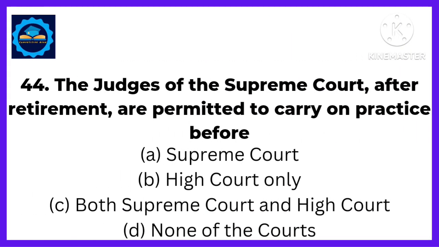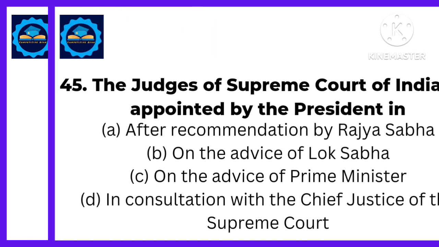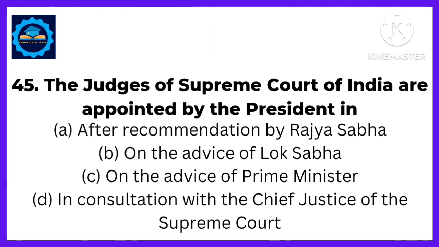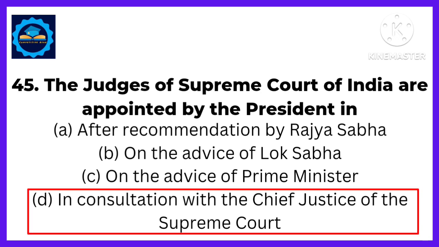Next, the judges of Supreme Court after retirement are permitted to carry on practice before. Answer, before none of the courts. Next, the judges of Supreme Court of India are appointed by the President in. Answer, in consultation with the Chief Justice of Supreme Court.